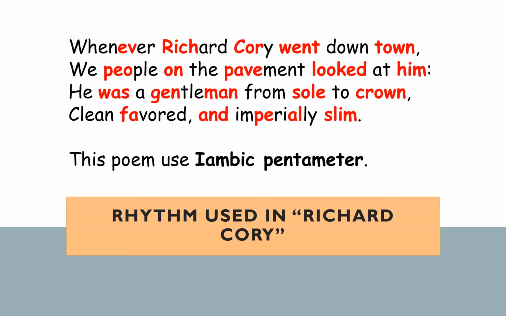So if we were counting out our iambic pentameter, we would do the same thing, clapping and counting. "Whenever Richard Cory went downtown." If we did that for an entire line, it sounds kind of silly, but it would actually have 10 syllables of unstressed followed by stressed, which means iambic pentameter, or rhythm.